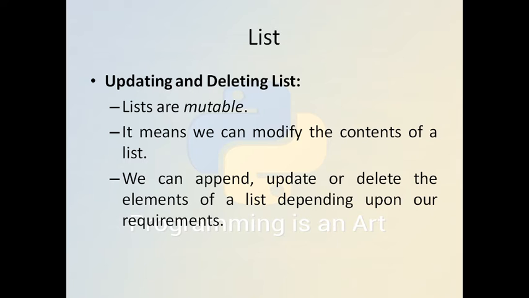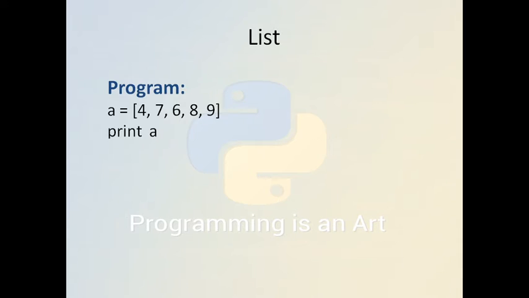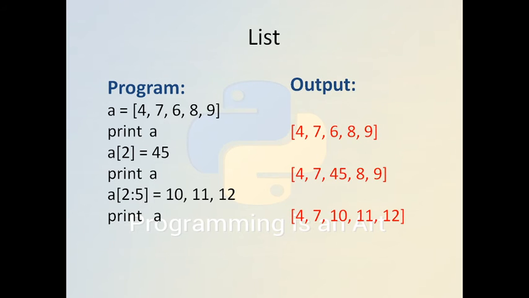Here mutability means we can modify and change the elements by using an index, referring to them by the index. So we can modify the list, append to the end of the list, update, or delete elements depending upon our requirements. So this is another programming output, where we create a list that contains 4, 7, 6, 8, 9, and we print a, it will print 4 to 9.